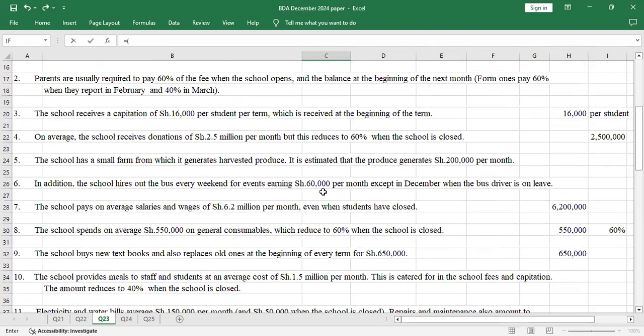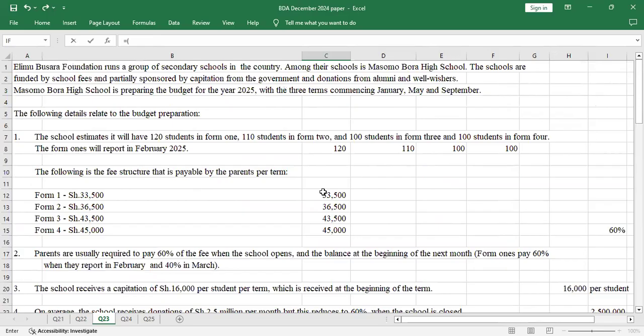Remember, the Form 1s will be reporting in February, but February is within the first term. The government already allocates the number of students joining Form 1 early. Even before the schools open, they already know that this particular school will be having these students.